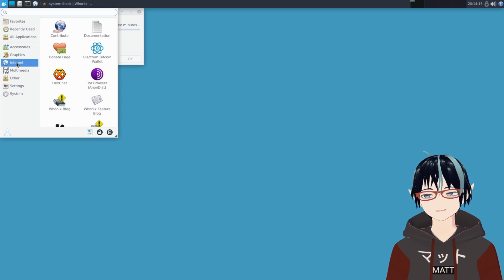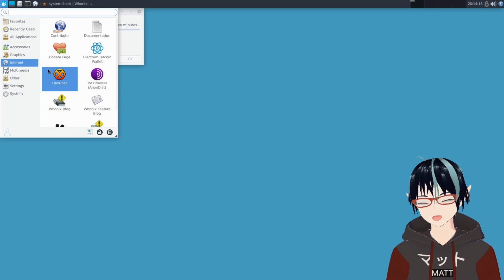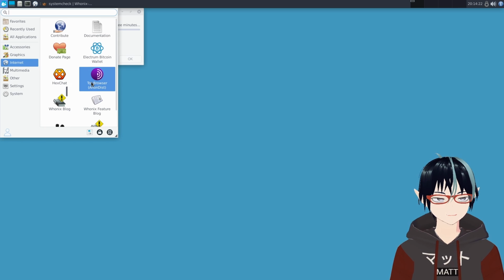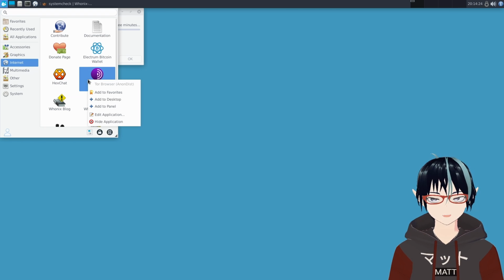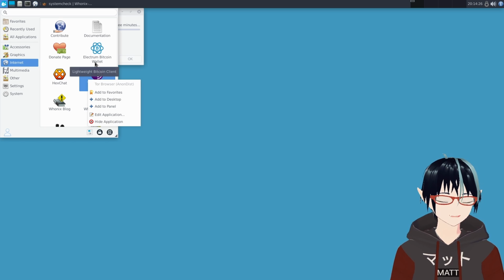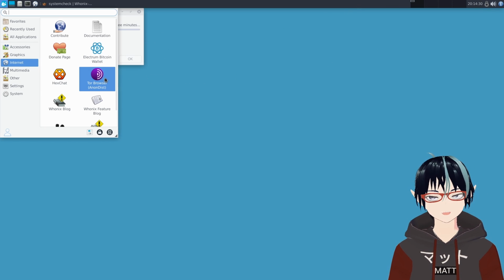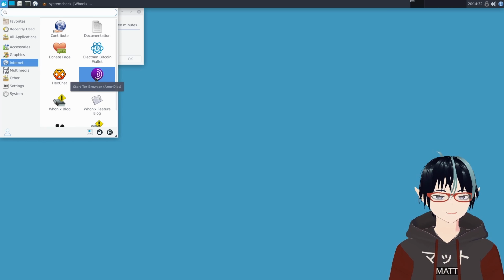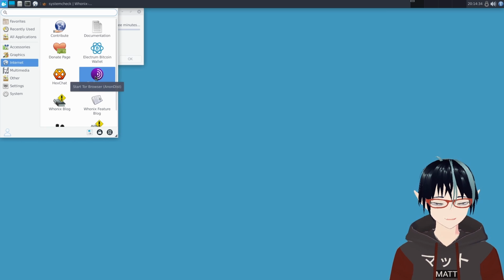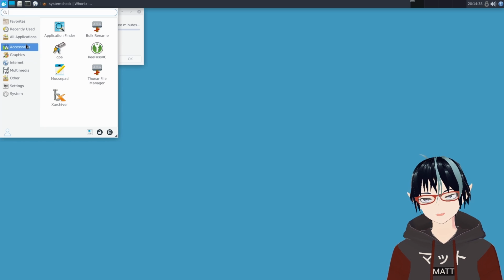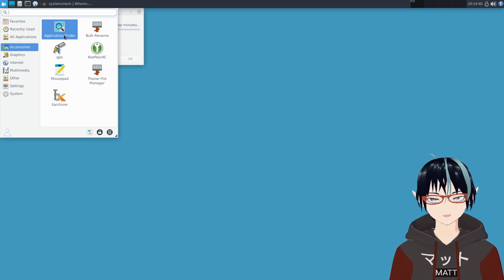So look, I'm doing a distro review, right? Isn't it great? Obviously, the most important application to have in the arsenal of Whonix is the Tor browser. This is actually a modified version of the Tor browser, which integrates with their gateway system. So Tor's connections aren't actually done through the Tor browser here, but through the gateway. And they also have a lot of other tools, the basic stuff that you'd expect out of XFCE.